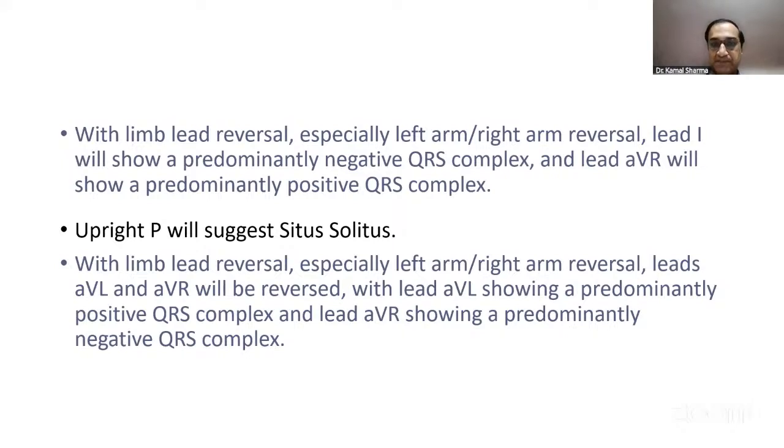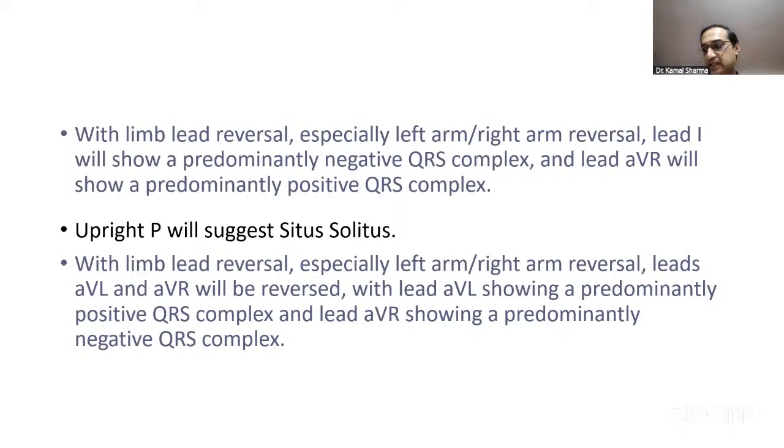So if the P wave was upright, it is situs solitus, then isolated dextrocardia is unlikely to be asked. Situs solitus with dextrocardia is very unlikely to be asked, because it usually goes with complex heart disease. Complex congenital heart disease is the common association if you have situs solitus with dextrocardia. So usually dextrocardia would go with situs inversus, in which case P would be inverted all across the leads.